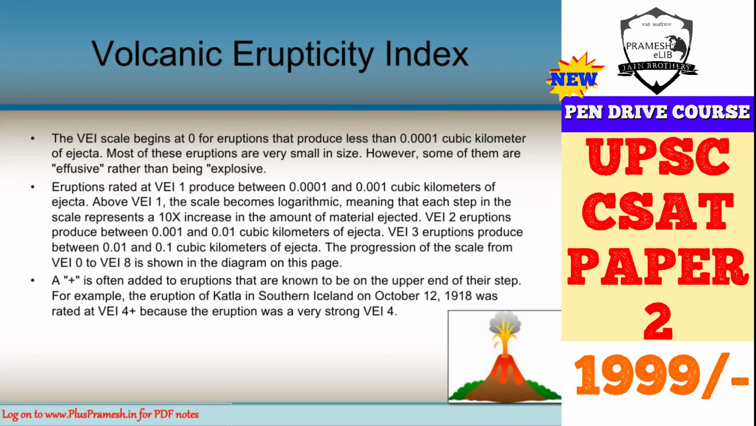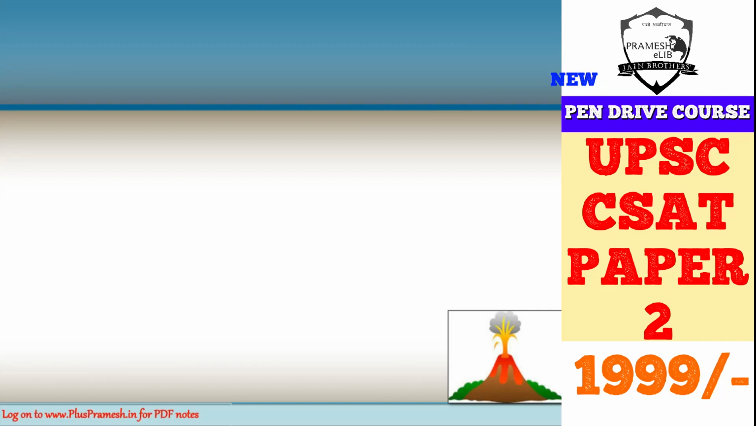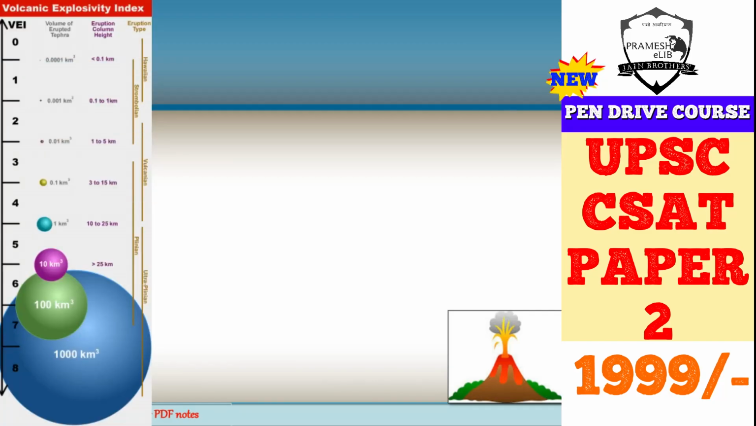So this is the erupticity of the volcanoes. Let's see how this is. You can see here VEI 0 to 8, and here 0.0 is the volume of erupted tephra, or the volcanic material, 0.001 cubic kilometers, and the eruption height was less than 0.1 kilometers. So it was less than 100 meters basically. On the other hand, if you go to 8, it is around 1000 cubic kilometers, and the height of eruption went to more than 25 kilometers.